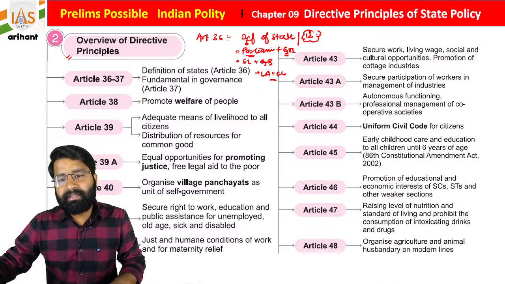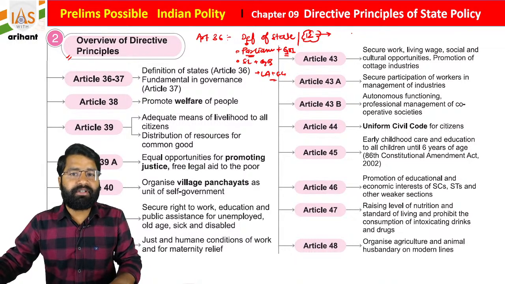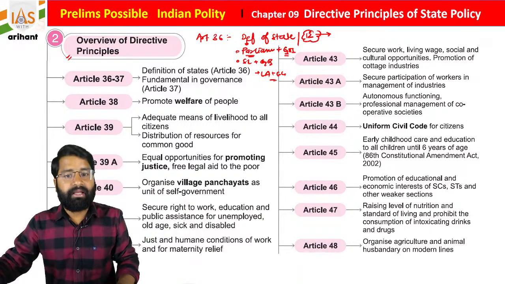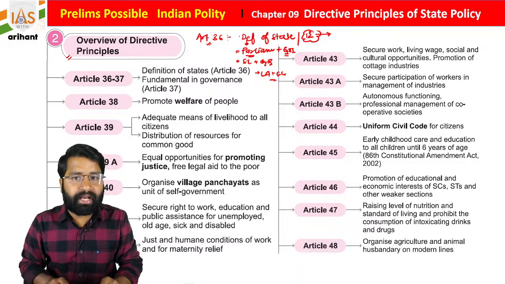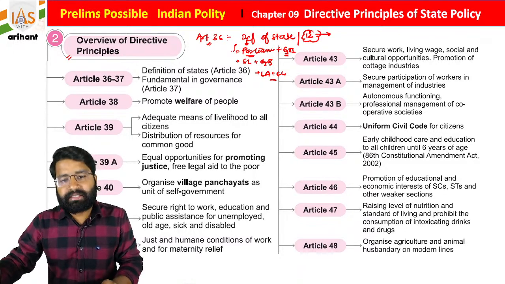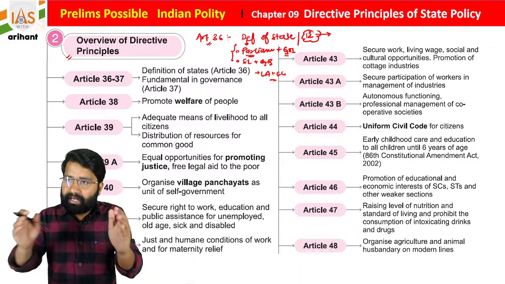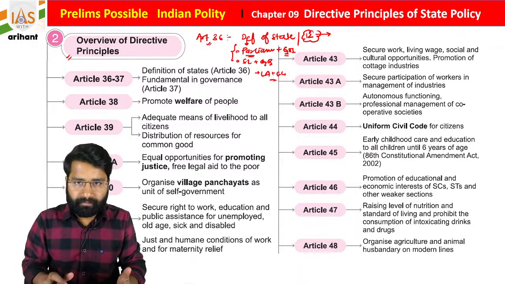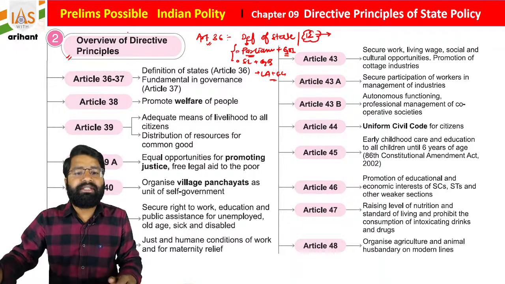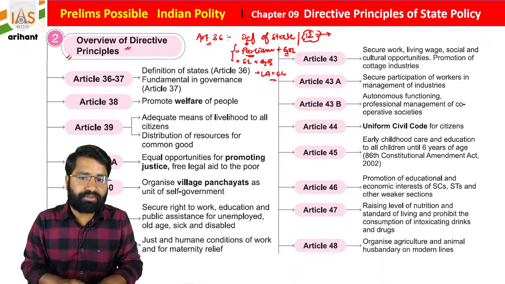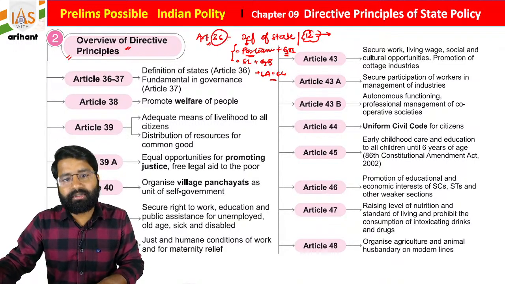In the fundamental rights under Article 12, it is mentioned that the state will not take away your fundamental rights. In the directive principles of state policy, Article 36 mentions that state means Parliament, state legislature, local authority, and if they are going to create any law, they should try to include the directions given under the directive principles of state policy, students. So this is about Articles 36 and 12.